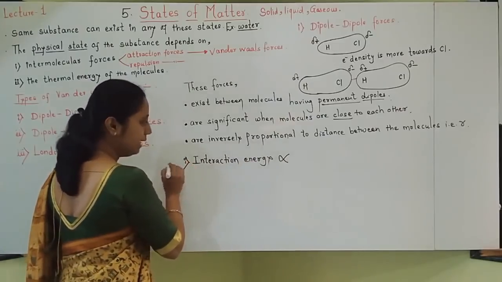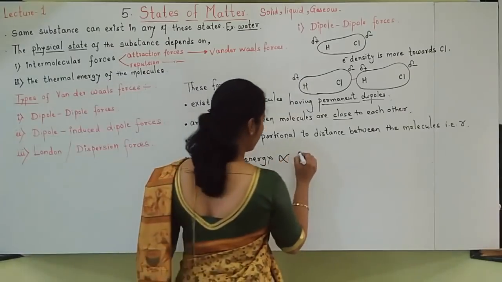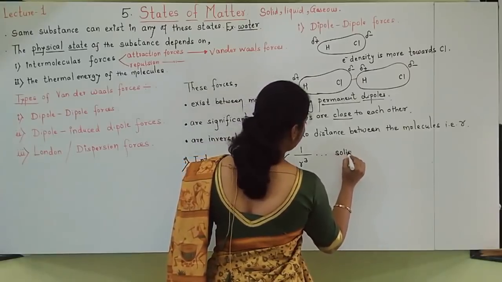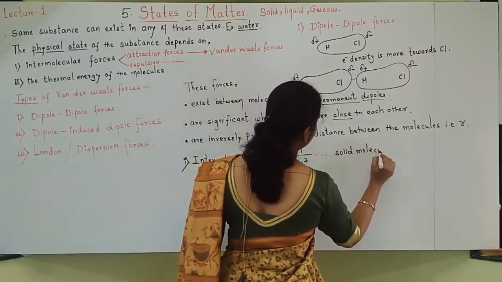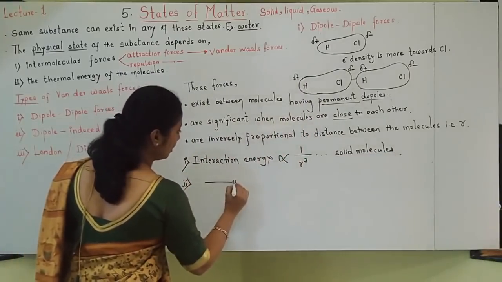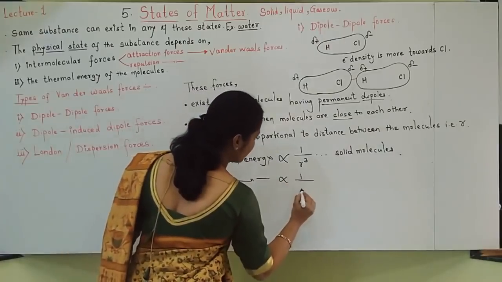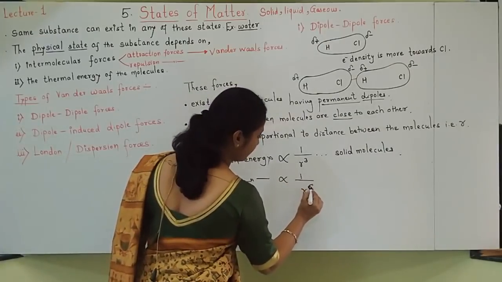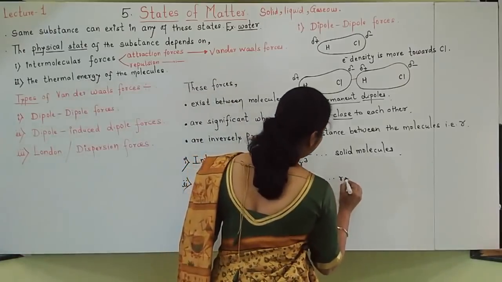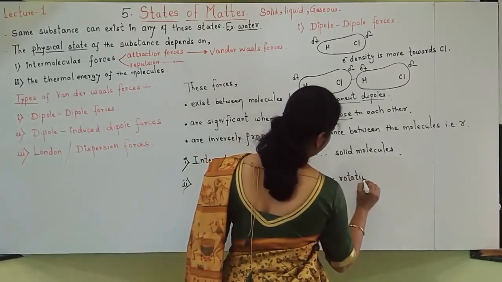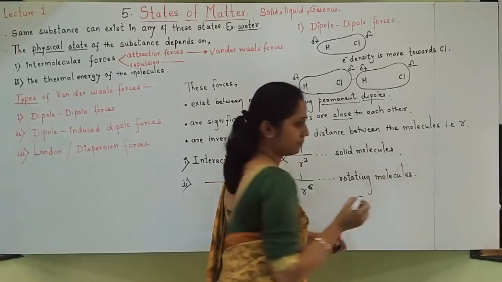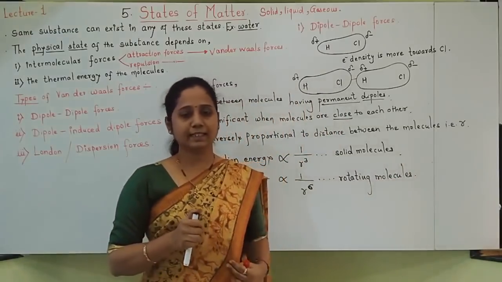See, first, interaction energy is inversely proportional to 1 upon R cube in case of solid molecules, and interaction energy is inversely proportional to R raised to 6 for rotating molecules. See the things properly.